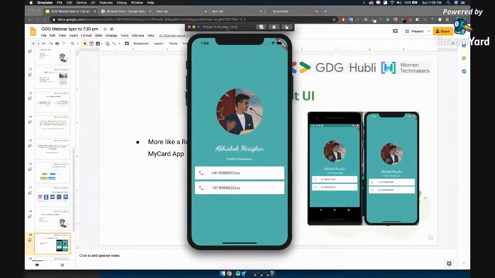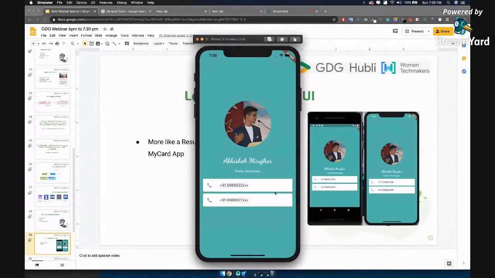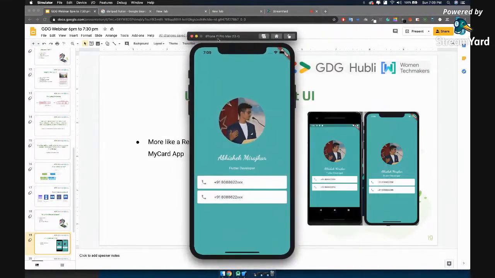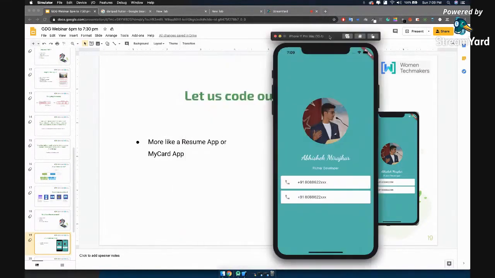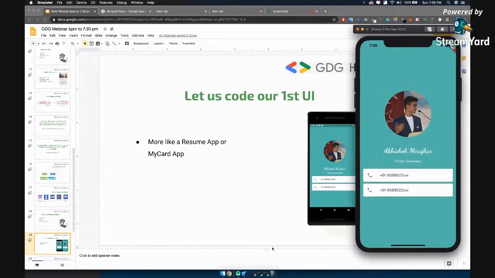Let me just place it beside each other. Now you can see, isn't it? We replicated each other. All right, super cool. I hope you guys are following with me. And yeah, so that is how you build your first project. So the first project took like 20-25 minutes about. And yeah, it is that easy. You just have to play along with the widgets, with the alignment, and it is that simple, right?